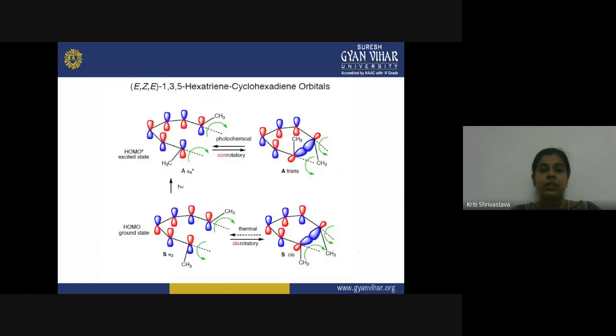So look at it in detail. This is the EZE-1,3,5-hexatriene, and here in the ground state of the molecule, you have these HOMOs having like phases together on the same side of the molecule. Therefore, they will follow this rotatory motion, and you will get a cis product here. And in the excited state of the HOMO, now the two p orbitals have different p lobes together. So what will happen now? Both the p orbitals will rotate in the common direction, and you will call it a con-rotatory motion. As a result of this, you will get a trans product.